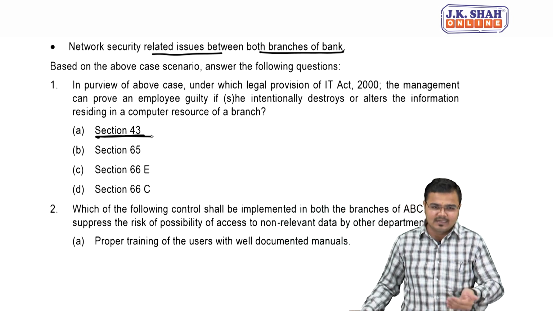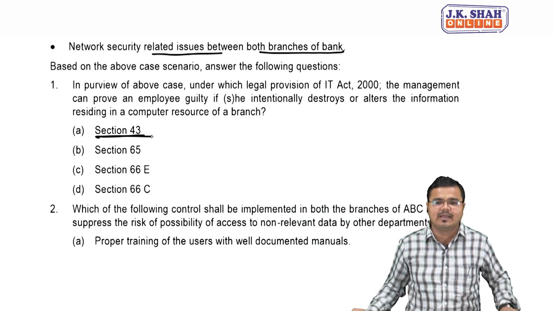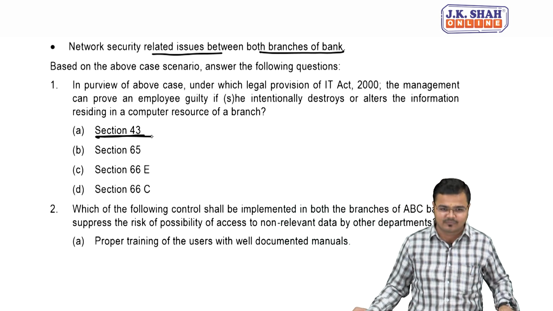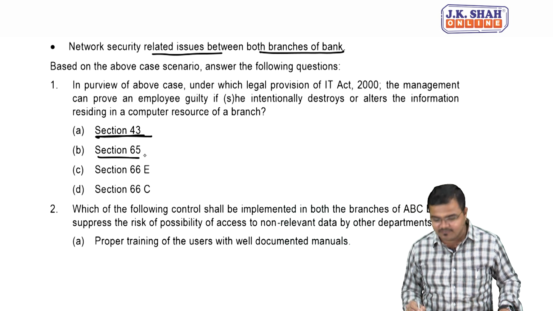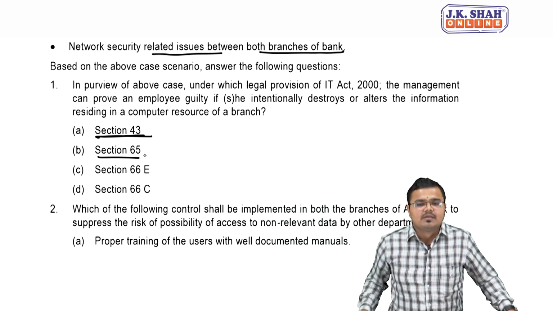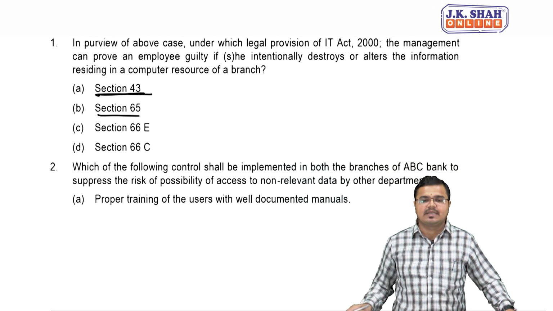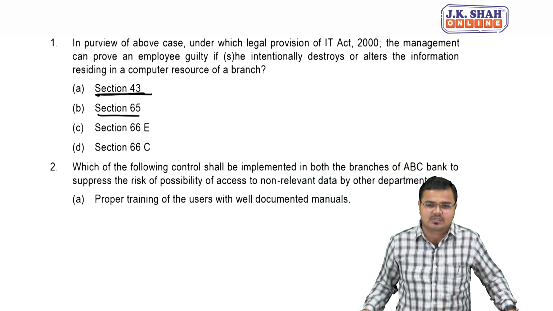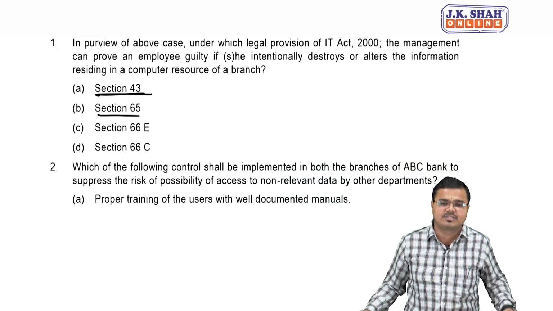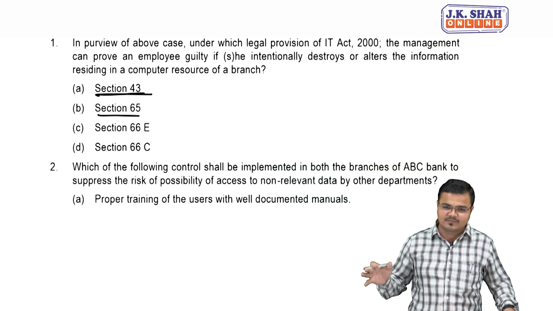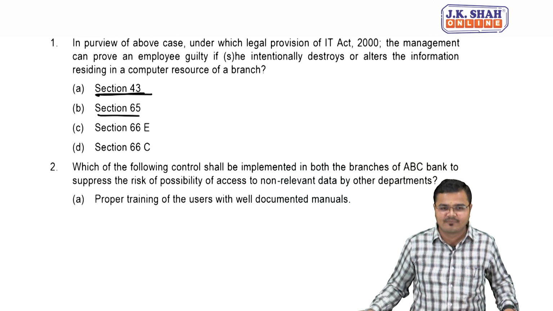Let me consider the other sections also, so it will help you recall the other parts. Section 65 talks about source code. When source code is intentionally changed, altered, destroyed or deleted, you will be punished for such an offence under section 65.